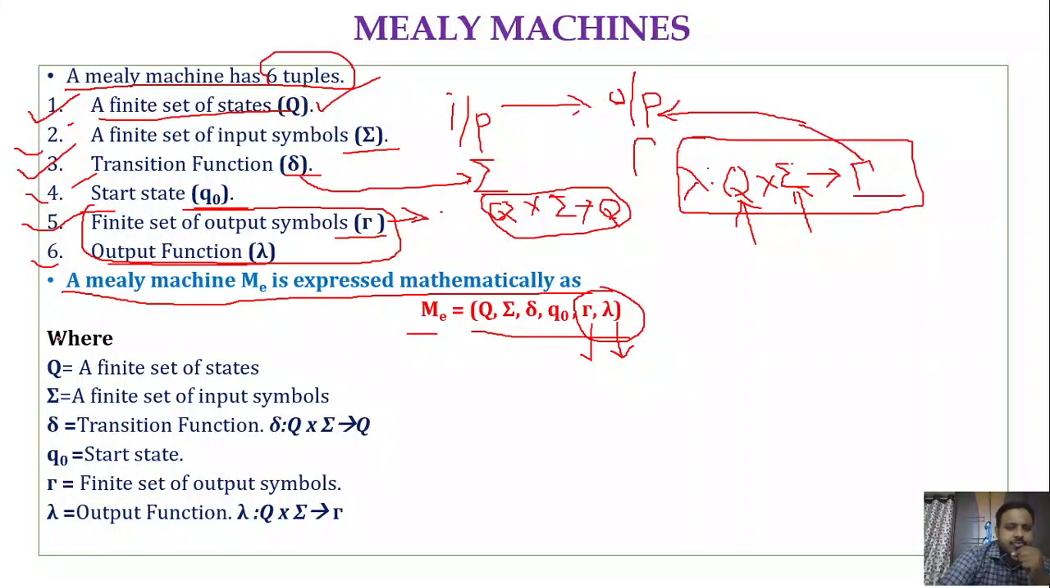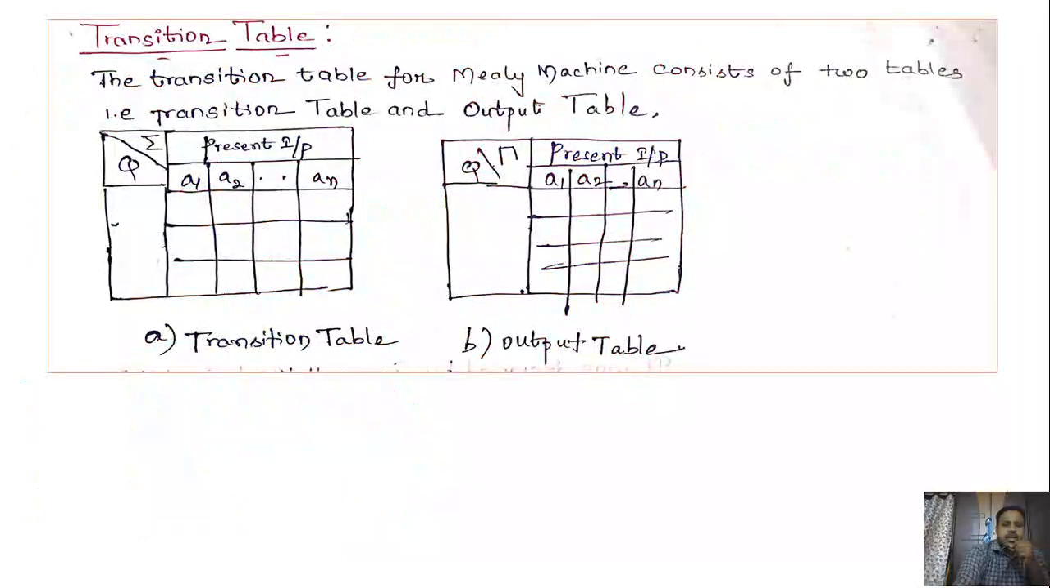Next, let us have a look at the tuples. Q is a finite set of states, sigma is a finite set of input symbols, and delta is a transition function, which is the same as that of a DFA. Q naught is the start state, tau is the set of output symbols, and lambda is the output function. So just remember these tuples, and by considering all of them, we express the Mealy machine mathematically. Next, the transition table. The transitions of the Mealy machine can be represented in the form of a table called a transition table. In the case of a Mealy machine, we are going to have two tables.